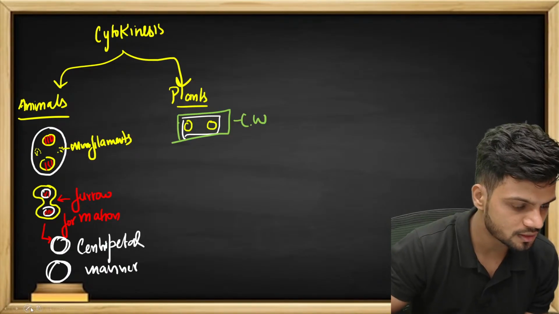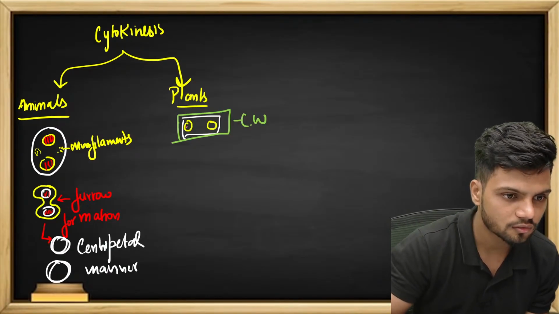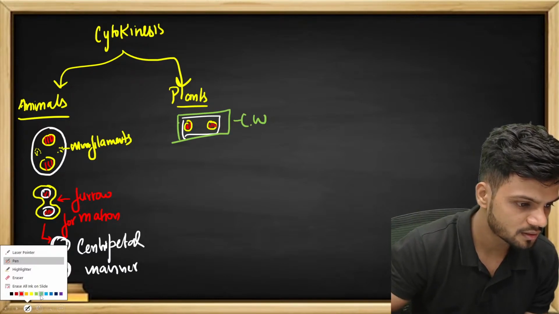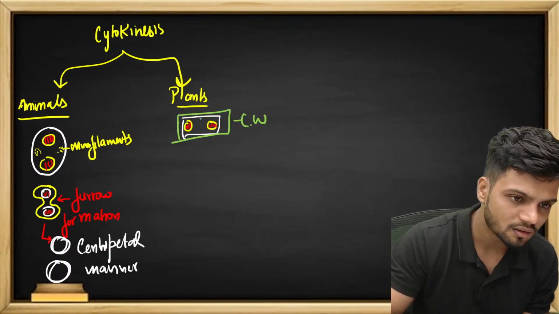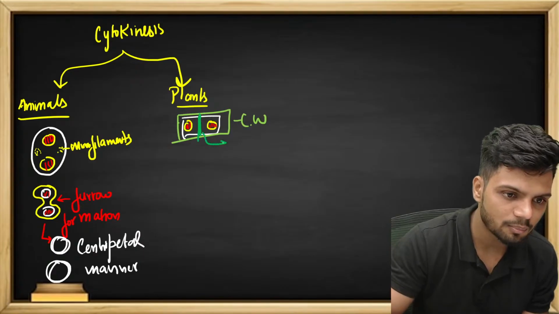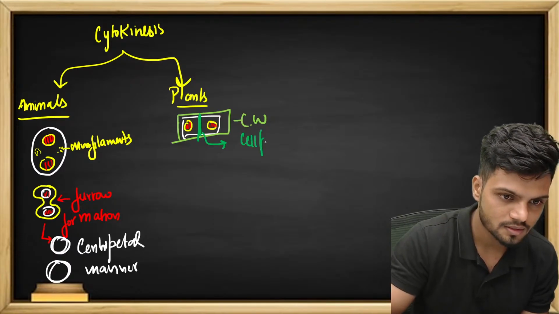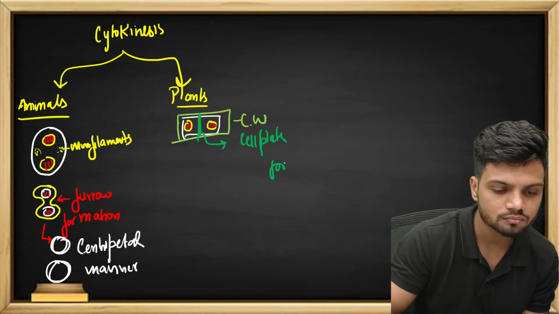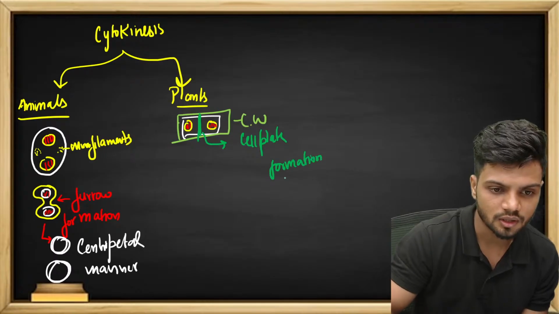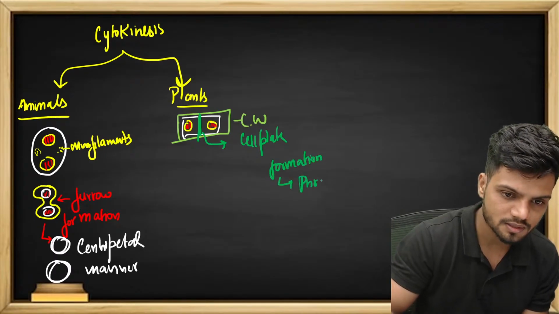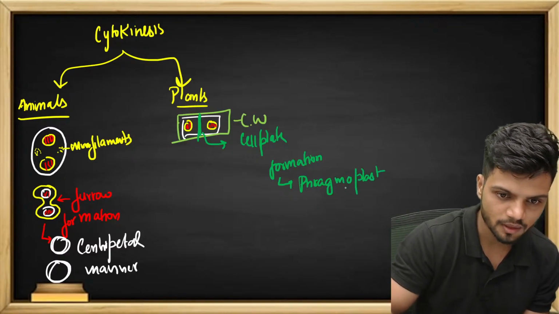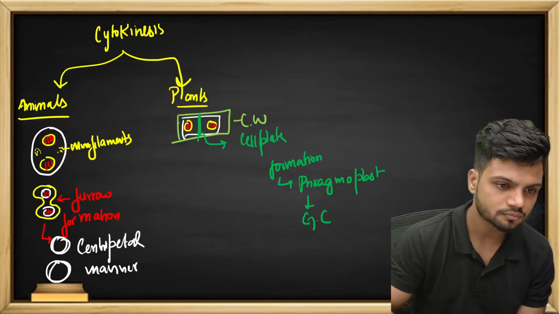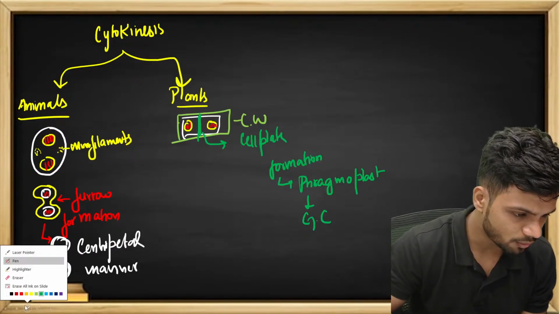The two nuclei are there, telophase, chromatin is there inside. Now what happens here is, in the case of plant cell, right in the middle, there is something called cell plate formation. This is because of something called phragmoplast, which is a part of your Golgi complex. Now you see what happens here.